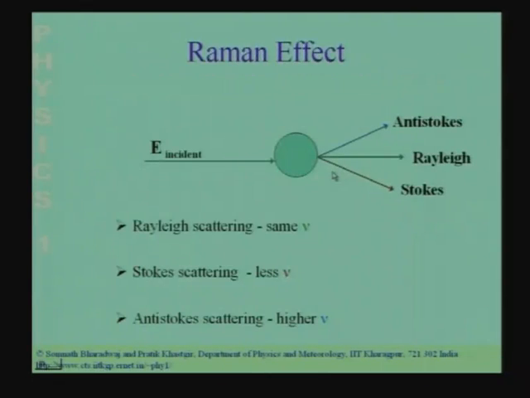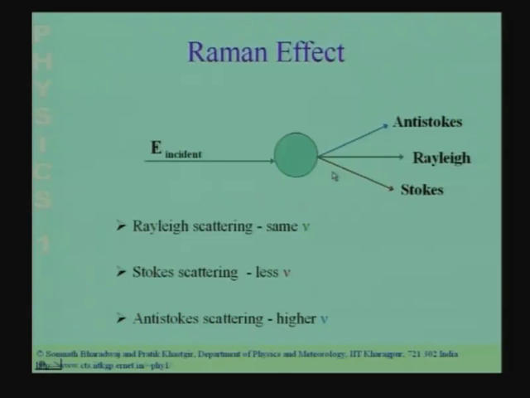So, the next example of resonance which I shall be discussing is the Raman effect. The Raman effect is one of the most significant discoveries made by an Indian scientist, Sir C.V. Raman. It was discovered early in the 20th century by Sir C.V. Raman, and he received the Nobel Prize for his discovery. So, let me tell you what the Raman effect is.